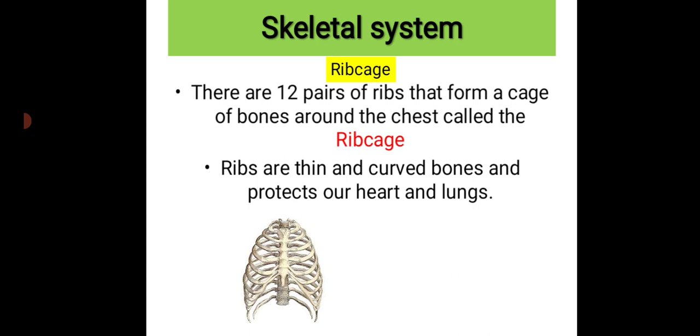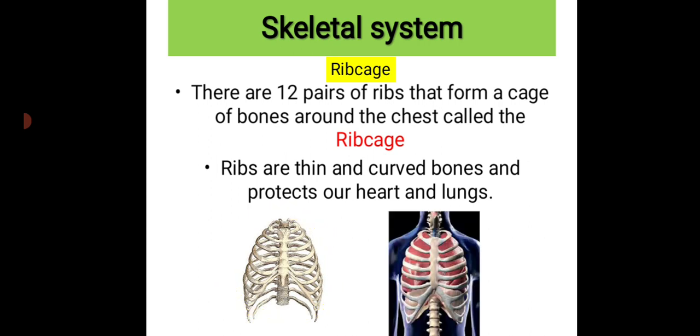So this is the formation of the rib cage, and our rib cage helps us to protect the heart and lungs. Here you can see our respiratory system is present, and the heart and lungs are protected by the rib cage. This is present at the chest portion. So this is known as the rib cage, and it protects the heart and lungs.